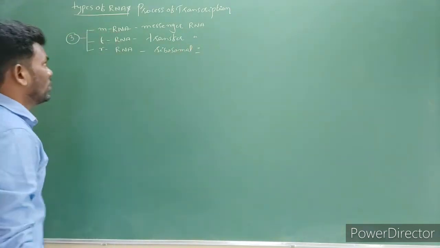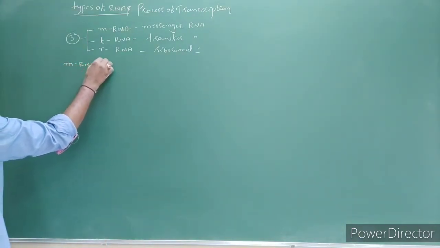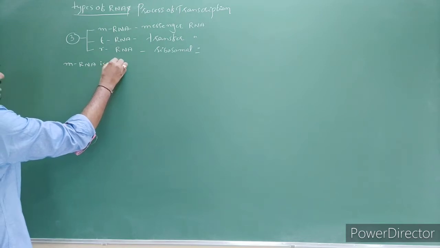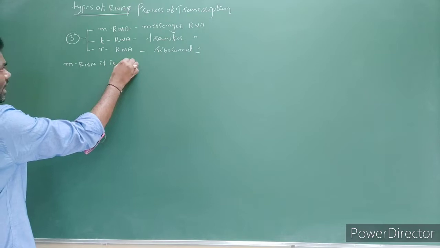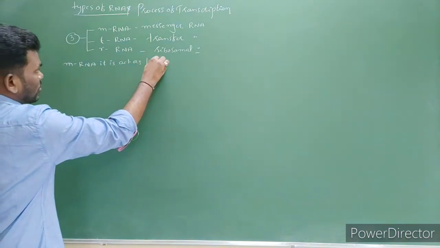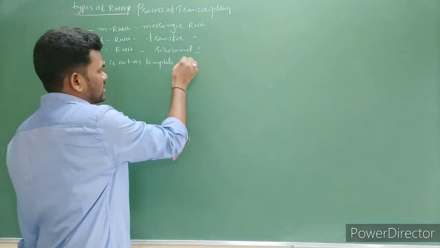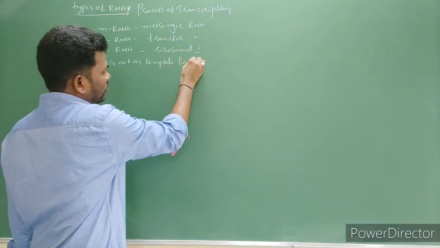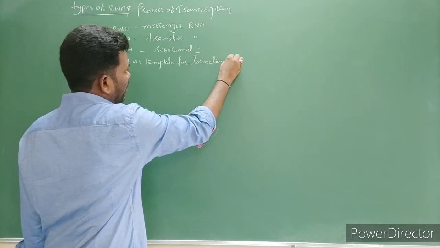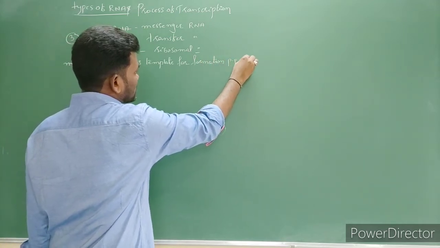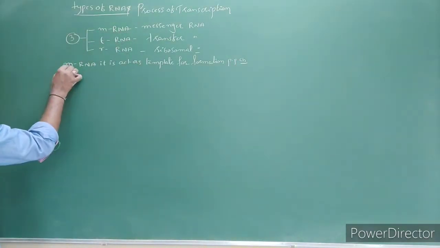Right? What is the function of messenger RNA? Messenger RNA acts as a template for amino acids in the formation of polypeptide chains, right? M means messenger.